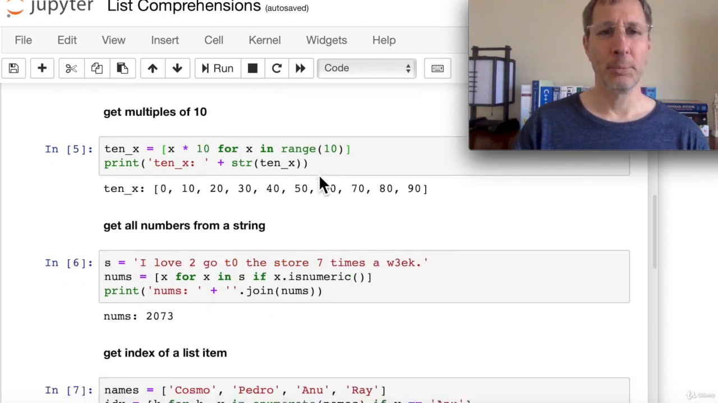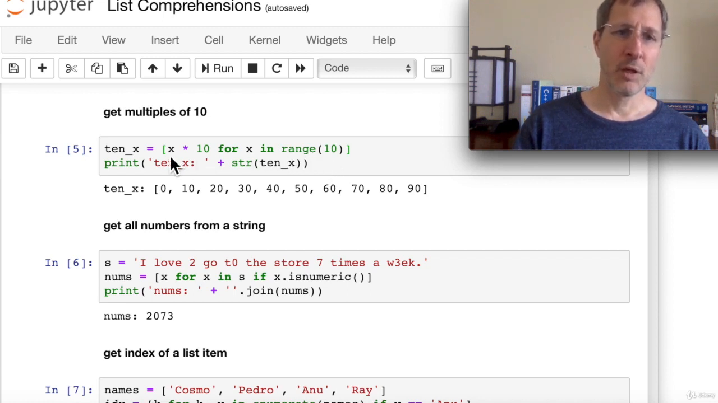Now let's get the multiples of 10. We're going to use the range function again as our sequence, 0 through 9. And instead of adding x to the list, we're going to add x times 10. This is not a whole lot different from the x squared we did. We get the multiples of 10, so 0 through 90.